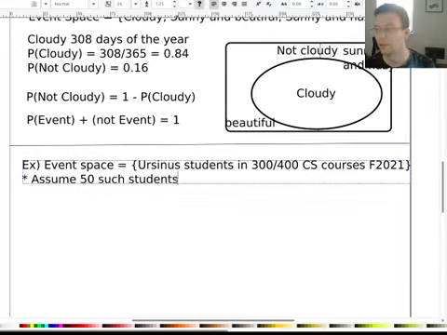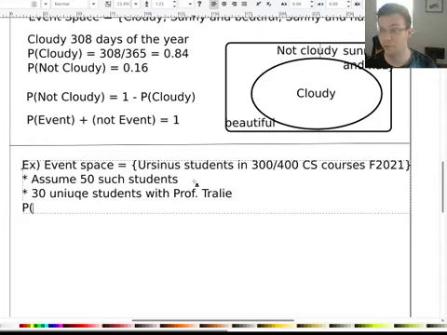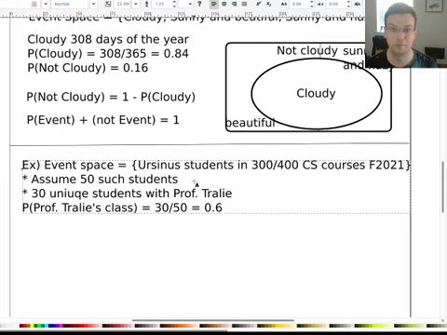Now it turns out I have 30 unique students. So what we can say is the probability that an upper level CS student is taking a class with me is equal to 30 over 50. So chances are, if you were going to randomly choose a student who was in this category, they would be taking a class with me. All right, so that's cool.